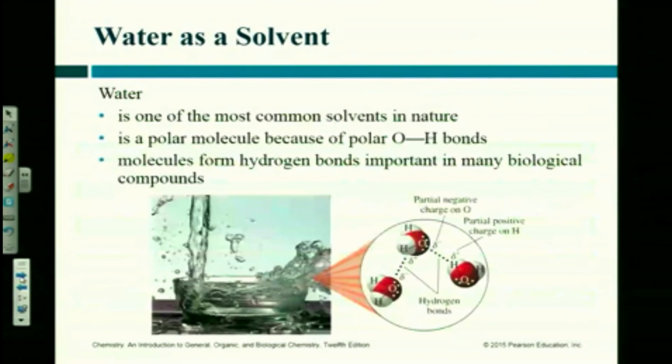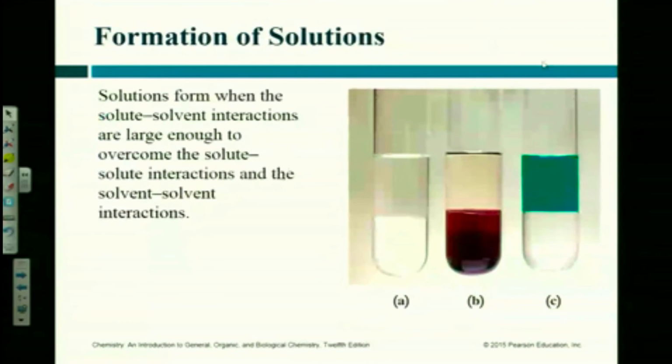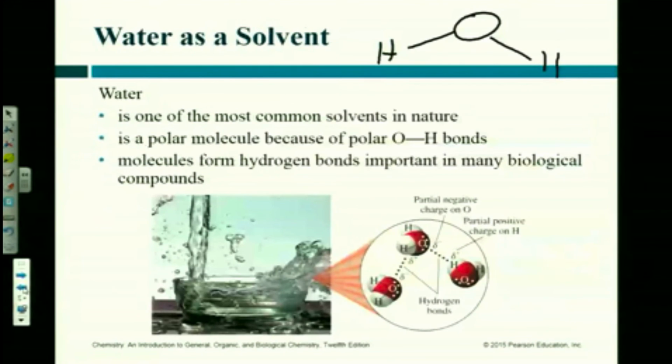Sidetrack. Okay. Why do things dissolve? Remember we talked about water, and it looks like this? If you go back to chapter 6, I think it is, you can learn about electronegativities.